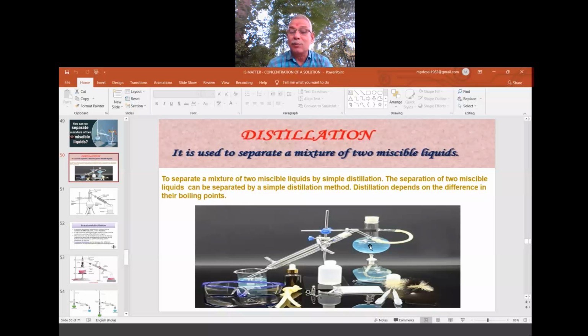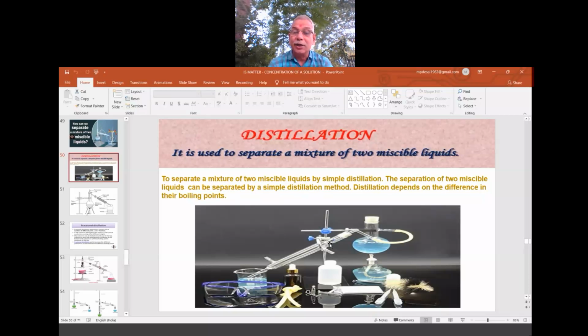When the liquid starts boiling, vapors are formed. To come out, here is the outlet. When it comes out, it will go via this apparatus. This is called the condenser. What is its role? Its work is to condense the vapor. When the vapors are condensed, vapors become liquid. When we condense water vapor, it becomes liquid water. So here some arrangements are made. This apparatus is called what?